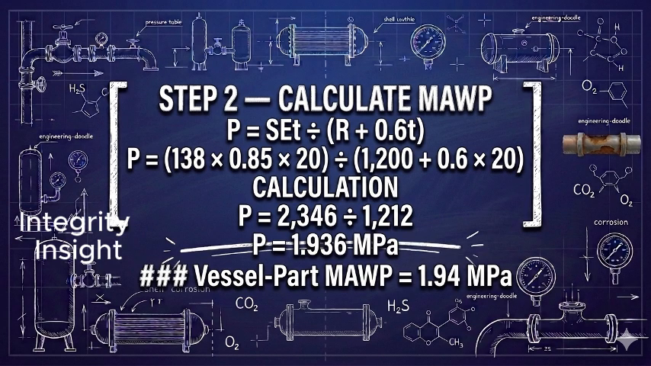Substituting the values, P equals 138 multiplied by 0.85 multiplied by 20 divided by 1,200 plus 0.6 multiplied by 20. The numerator is 2,346. The denominator is 1,212. Dividing gives 1.94 megapascals. Therefore, the vessel part MAWP is 1.94 megapascals.